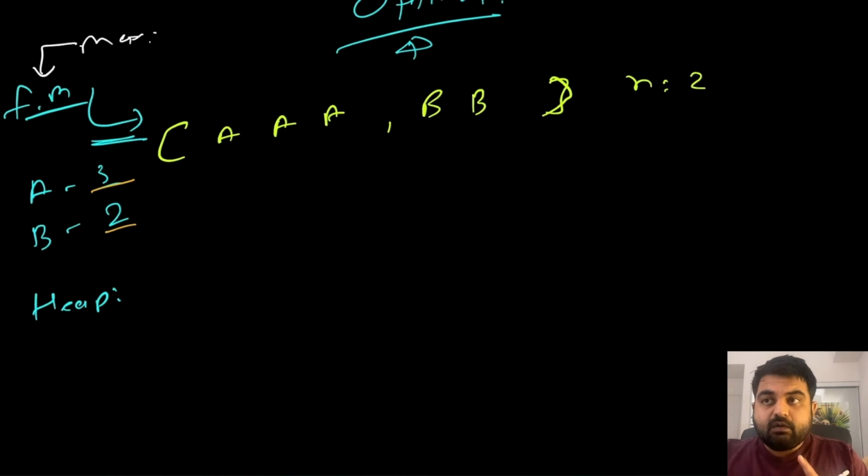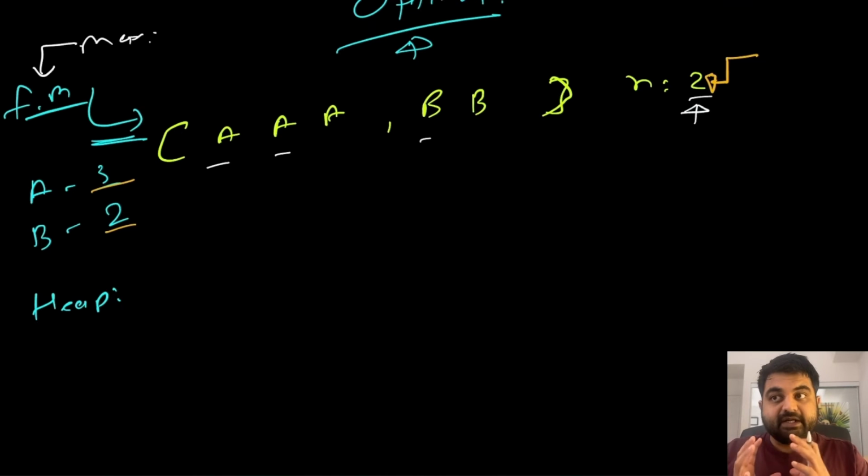Okay, now one more logic I'm suggesting is that we understand what this n represents. Basically, n represents how many computations we can do back to back on separate characters during any particular interval. But the interval size has to be n plus 1.